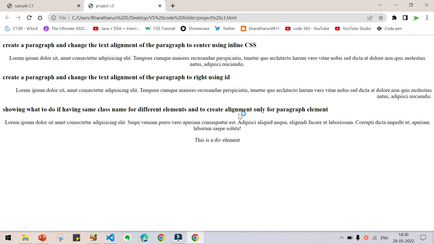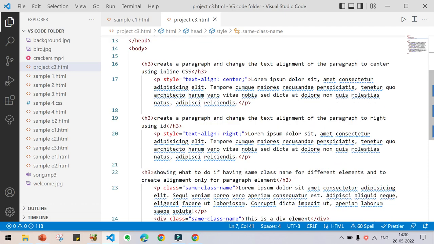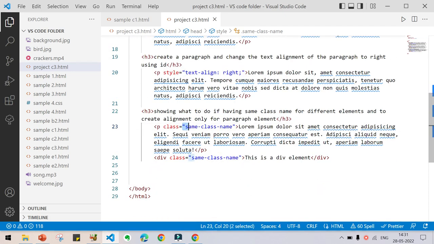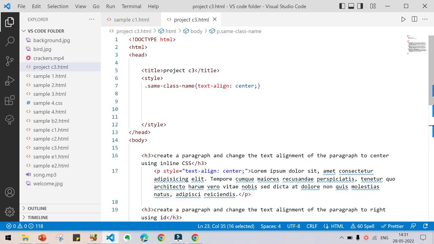So now the question is to create alignment only for the paragraph element. Here we have created alignment for both the elements, for paragraph and div. So how to create alignment only for the paragraph element, that is what we are going to learn now. We already saw this class name refers to both these two elements, paragraph and div. So how to represent this paragraph element alone with this class name? That is the key factor here. How to do that means just insert p here. That's it.